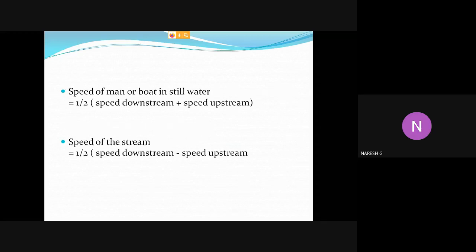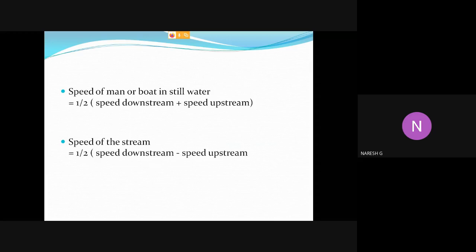Next, remember these two formulas also. Speed of the man or boat in still water. Another name for still water is stationary water. If you have to calculate speed of the boat or a man in still water or stationary water, half into downstream speed plus upstream speed.